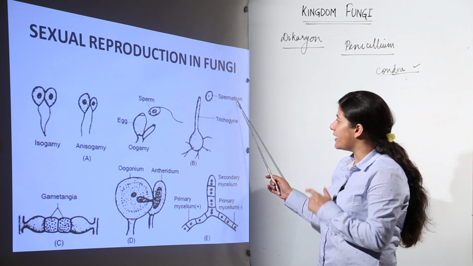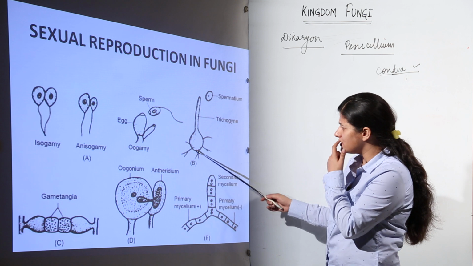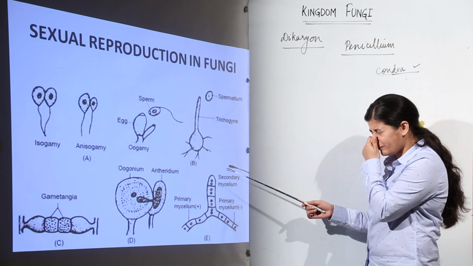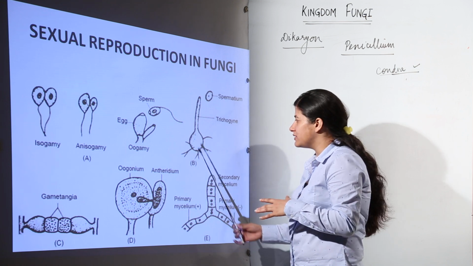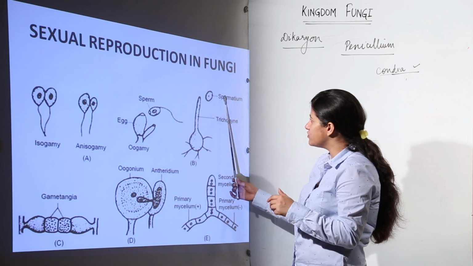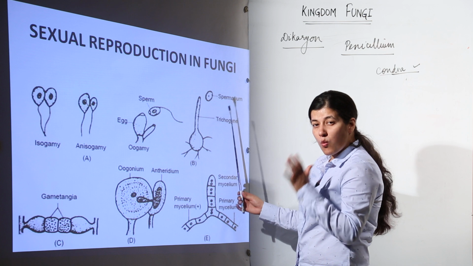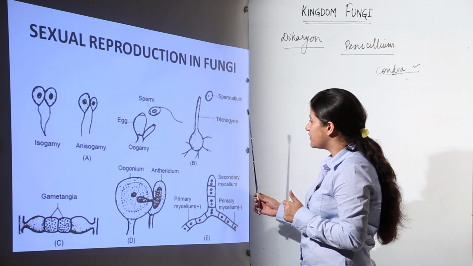Then we have spermatium and trichogyne. This is present in the simplest form of fungi, and we do not get into detail of this because then we have to understand other parts as well. You just have to remember that this is also one of the methods in which fungi can reproduce.